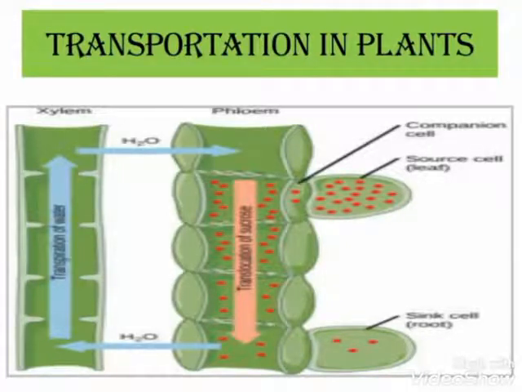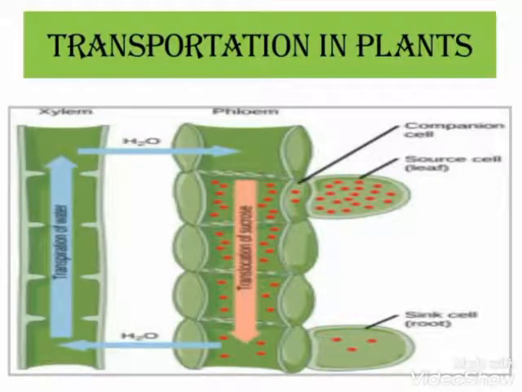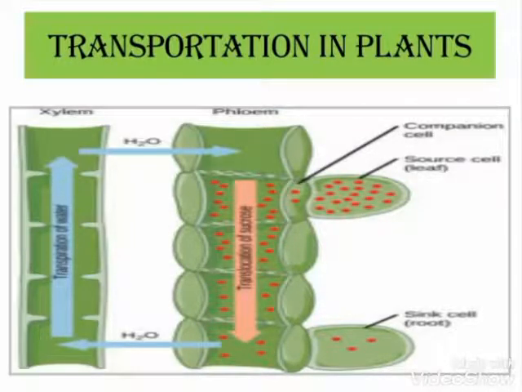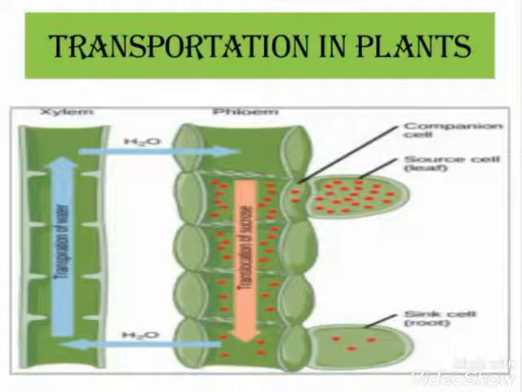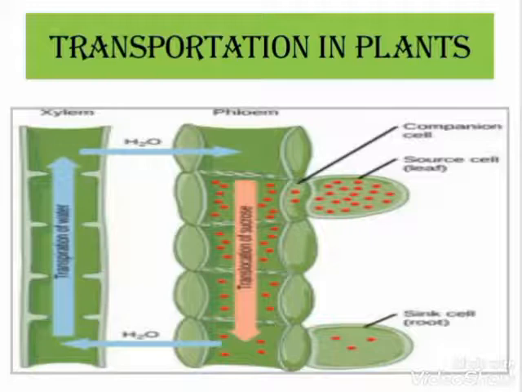Leaves use water to make food through photosynthesis, and the prepared food and nutrients are transported to all other parts of the plants through phloem tissue. This transportation of prepared food from leaves to other parts is known as translocation. Xylem tissues have a one-way flow of water and minerals toward the leaf and stem, whereas phloem has a two-way flow of food and nutrients to the stem, leaves, and roots.